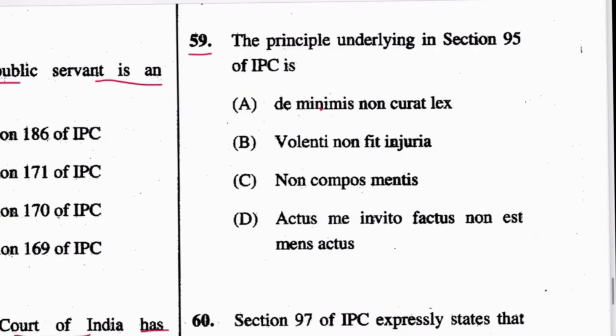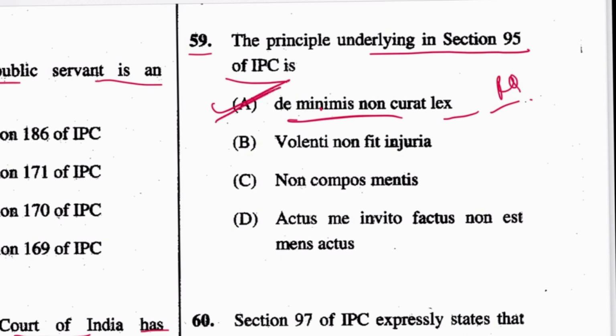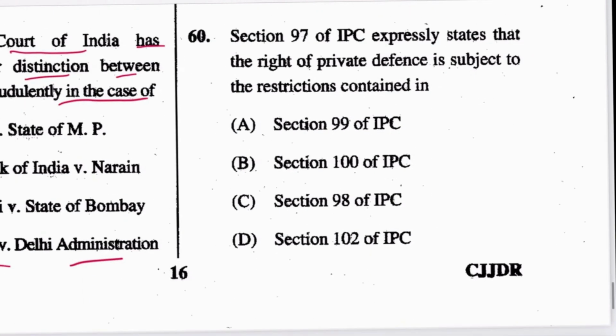Next, 59. The principle underlying section 95 of IPC is de minimis non curat lex. Repeated question. A is the answer. Non compos mentis is in section 84. Actus me invito factus non est mens actus is for section 94 IPC. Next, 60. Section 97 IPC expressly states that the right of private defense is subject to restriction contained in section 99. A is the answer.